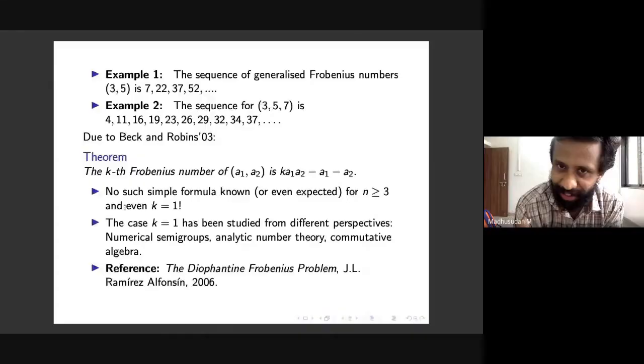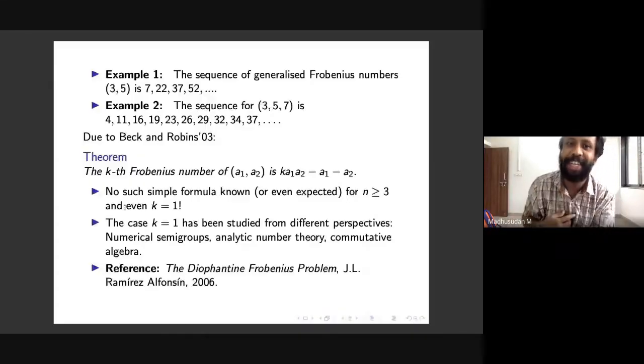But after 7, so 8 onwards, every integer can be written as a non-negative integral combination of these two. And you can just check the first few after 7, you'll see that indeed it does hold. And in fact, the claim is that after that, every integer can be written as a non-negative integral combination of 3, 5. And similarly, we claim that the second Frobenius number F2 is 22.